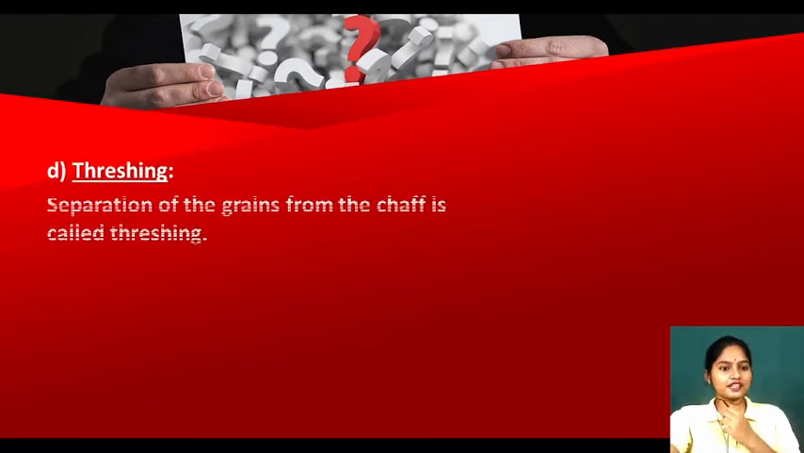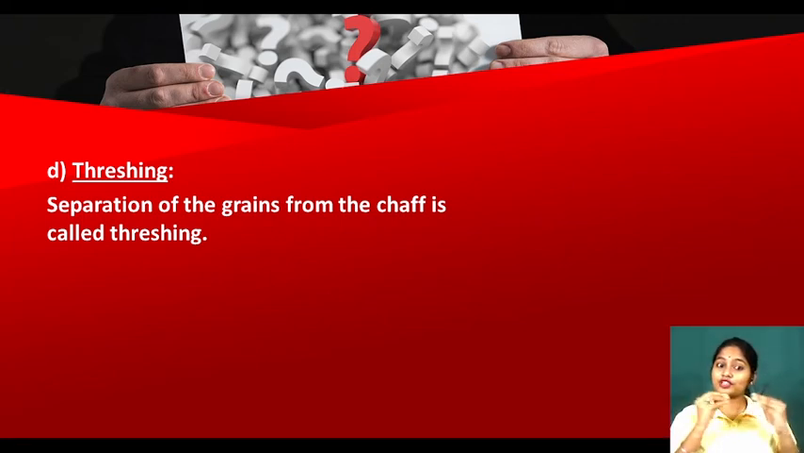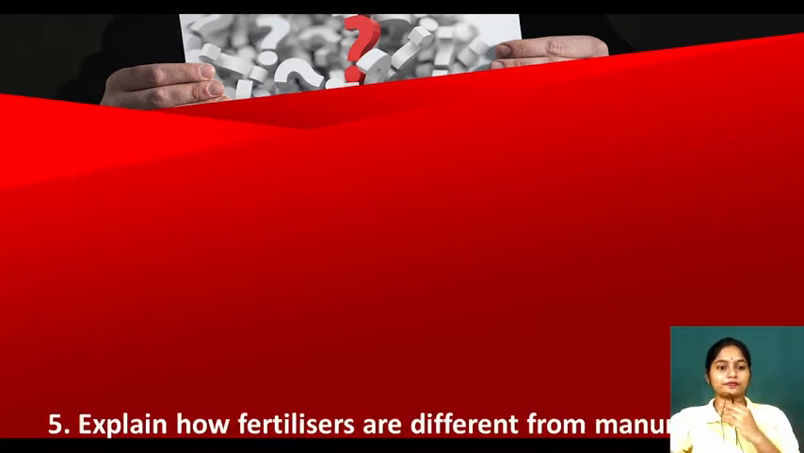So my dear kids, what is threshing? Separation of the grains from the chaff is called threshing. So we have to separate the grains from the chaff. Chaff means, see, the grains come with the crop plant. So we have to remove the grains from the crop plant because we don't need the plant now. We only need the grains. So we separate them. This process is called threshing.